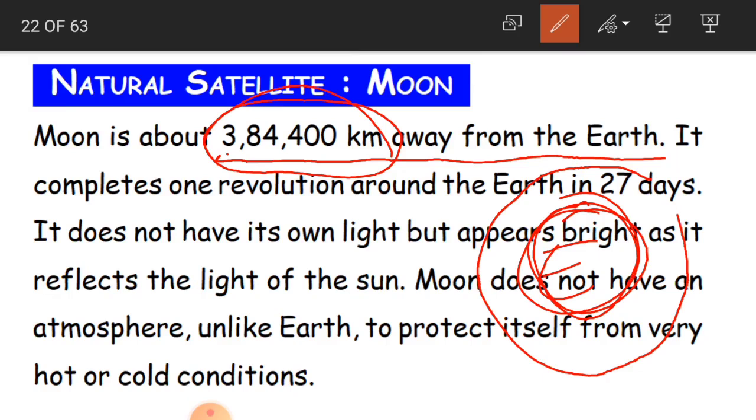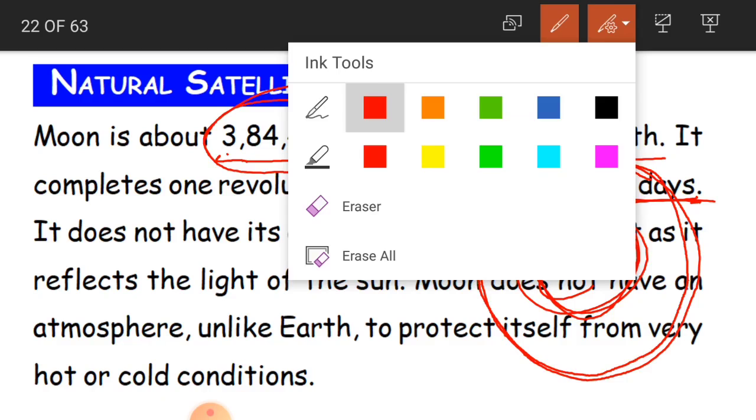To complete this one revolution, from the starting point till the finishing point around the Earth, it takes 27 days. Children, one revolution of the moon around the Earth finishes in 27 days.